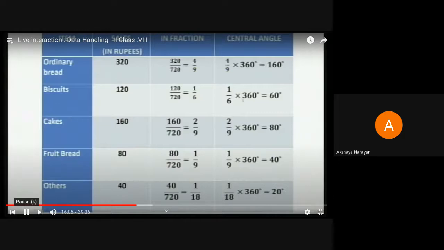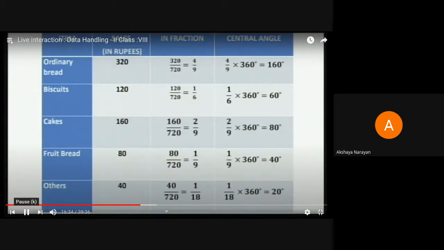So your second central angle, which represents the biscuits, will be 1 by 6 of 360, which will be 60 degrees. Then the next one is the cakes, which amounts to 2 by 9 of the entire circle. So 2 by 9 multiplied with 360 will give you 80. Then for the fruit bread, the fraction comes out to be 80 by 720, which is 1 by 9. And hence 1 by 9 multiplied by 360 will give me 40.